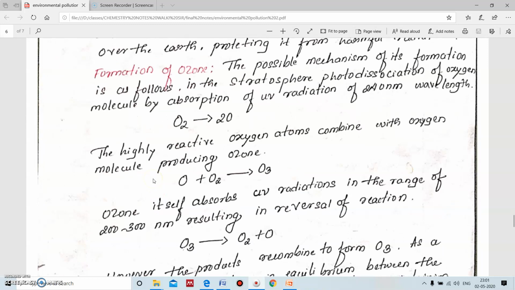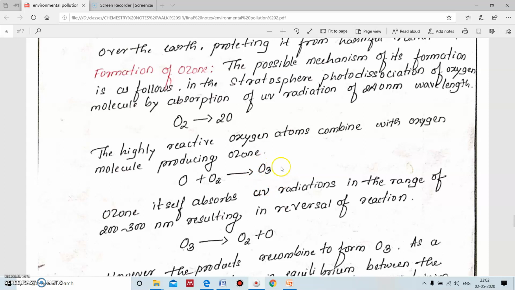The formation of ozone takes place in the atmosphere. It is a possible mechanism where atmospheric oxygen absorbs the UV radiation around 240 nanometer, and it forms oxygen free radicals. These oxygen free radicals are very reactive, and they combine with atmospheric oxygen, and they give rise to an ozone molecule.